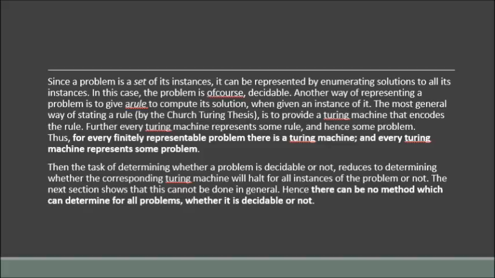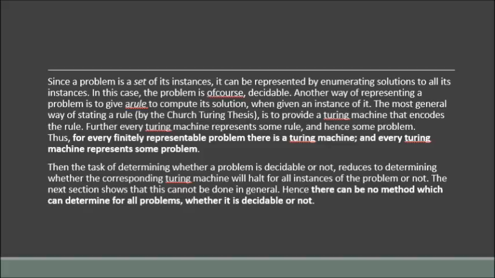Recall that the number of Turing machines is countable since each Turing machine can be represented finitely. Also, each Turing machine recognizes only one language, which is the set of strings for which it halts in a final state. Thus, each Turing machine can solve at most one problem. This leads us to the conclusion that there must be some problems which no Turing machine can solve. Since the number of problems corresponds to the number of real numbers, which is much greater than the number of integers, it follows that there are many more undecidable problems than decidable ones.